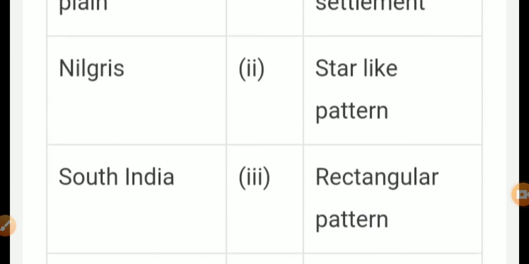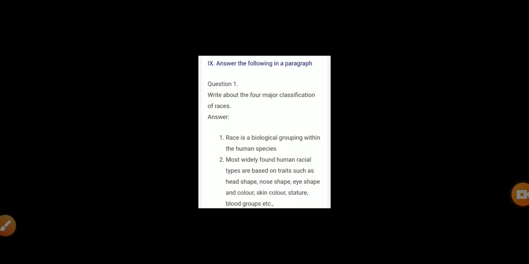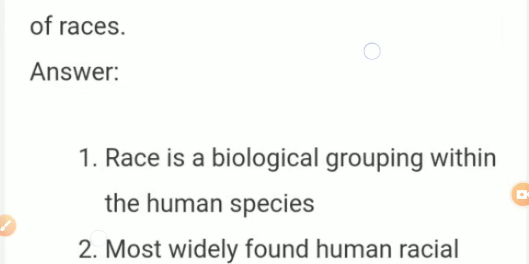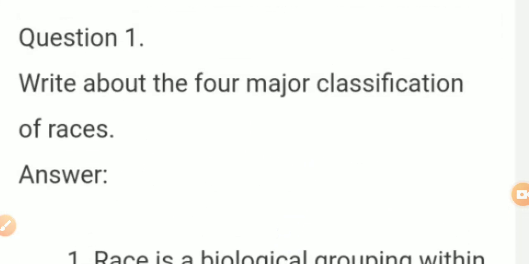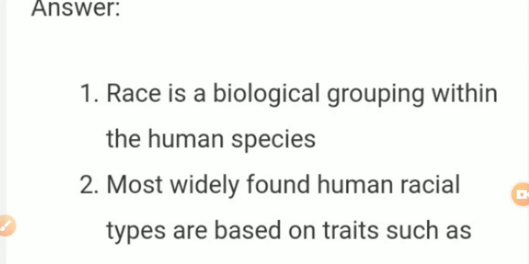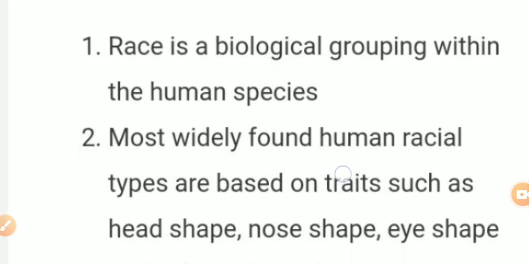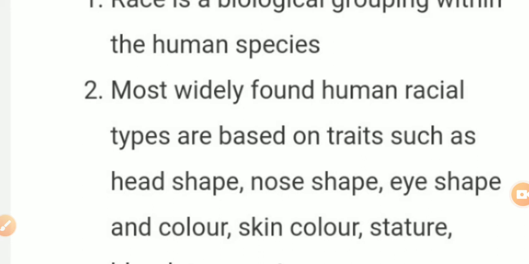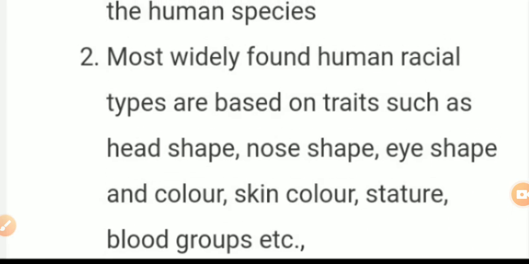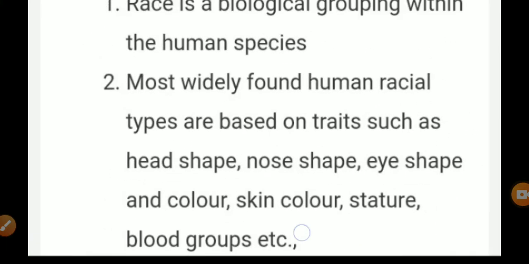Okay, now we completed choose, fill up and match the following. Next we can see answer the following in a paragraph. First question, write about the 4 major classifications of races. The answer is race is a biological grouping within the human species. Most widely found human racial types are based on traits such as head shape, nose shape, eye shape and color, skin color, stature, blood groups, etc.